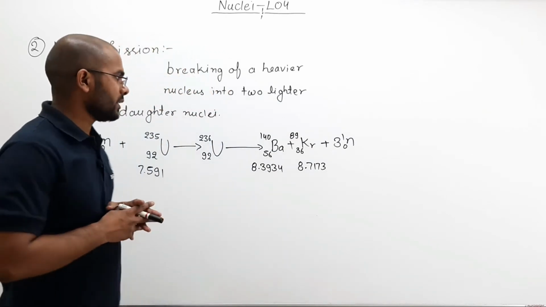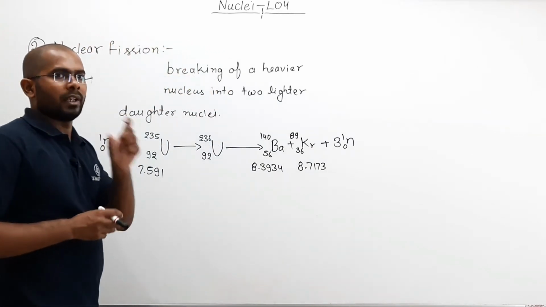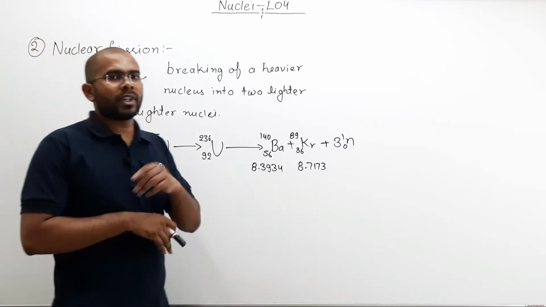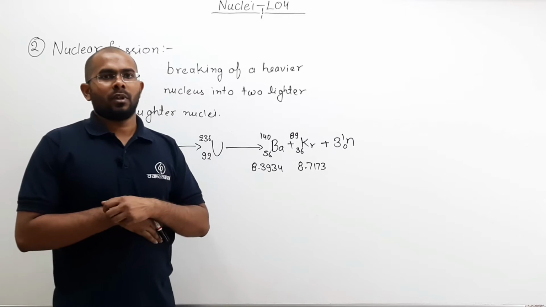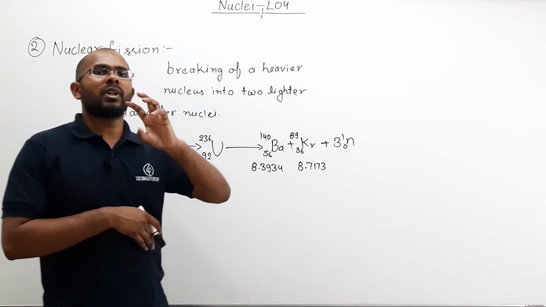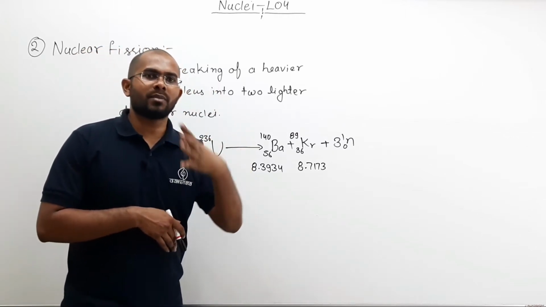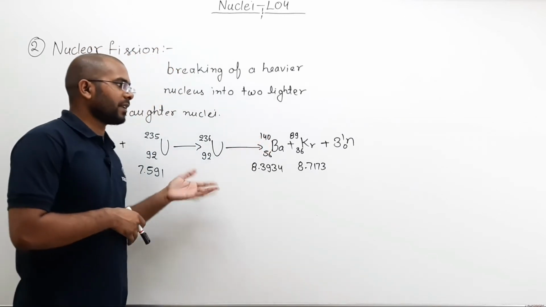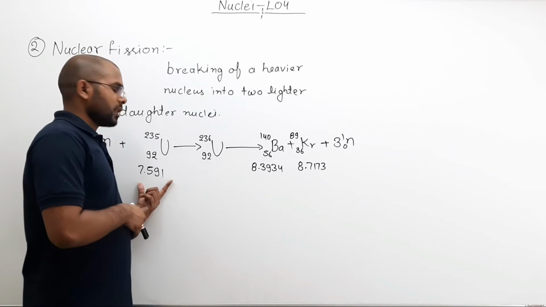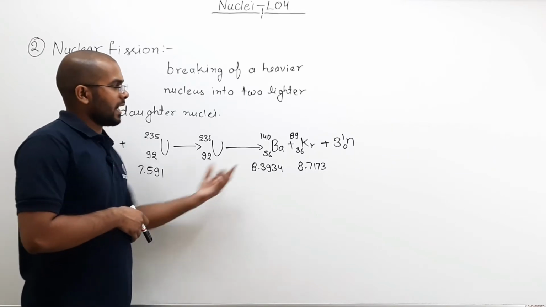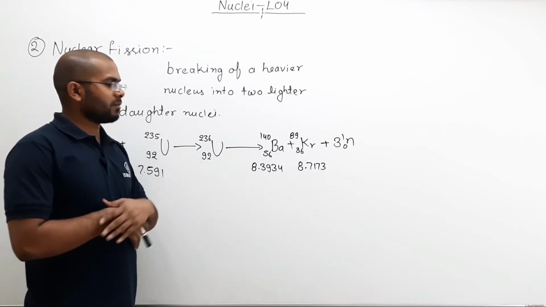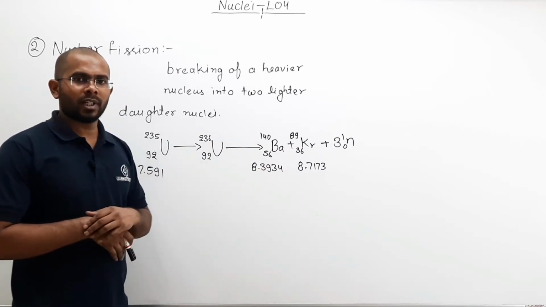Now I want to calculate how much energy will be released during this process. I want the Q value, the energy released during the process. There are two ways to calculate the Q value. One way is to calculate the mass defect. What is mass defect? We already discussed in the previous lecture that it is the difference in mass between the original constituent particles and the final daughter nuclei. Here we have not been given masses, so how can we calculate?